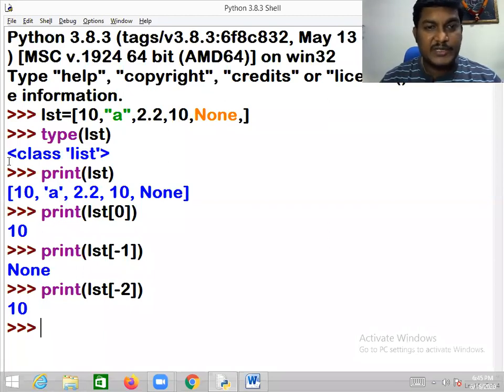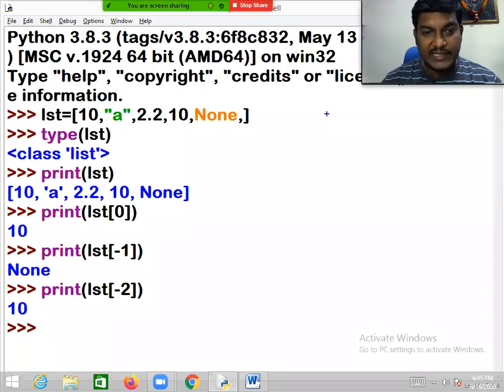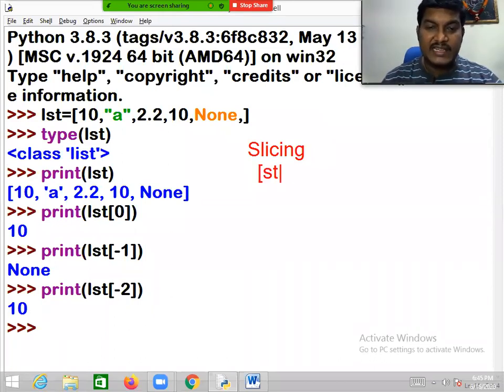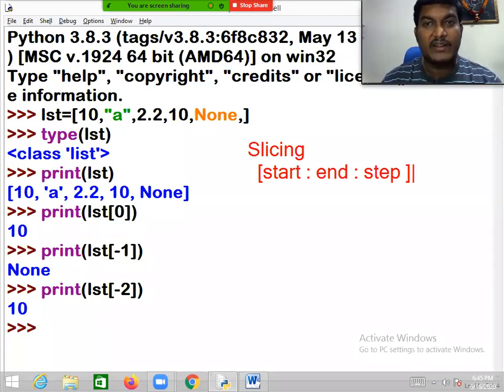So indexing is possible. If you noticed, in the last session I also told you about the slicing concept, which was covered. In slicing, I said you give start colon, end colon, then the step value. So first you have to give the start value, then the end value, then the step value.